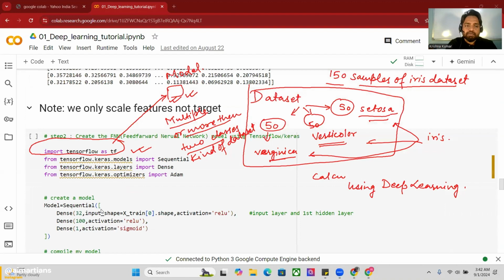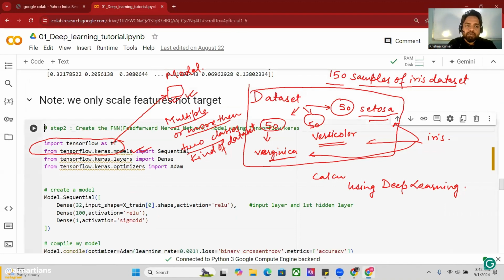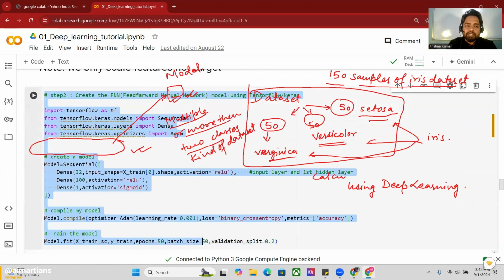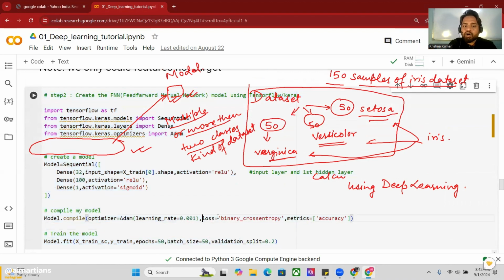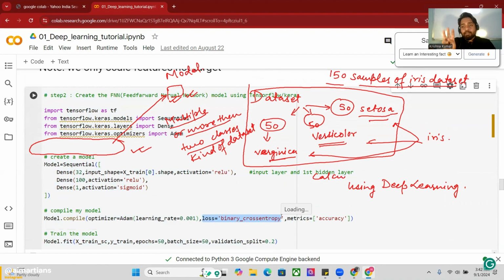So this is my neural network, and I use loss here. If I have more than 3 classes in my data set, I will simply use categorical cross entropy at this marked point. If you mention categorical cross entropy, my model will be able to calculate the best losses, learn quicker, and give us a better result.